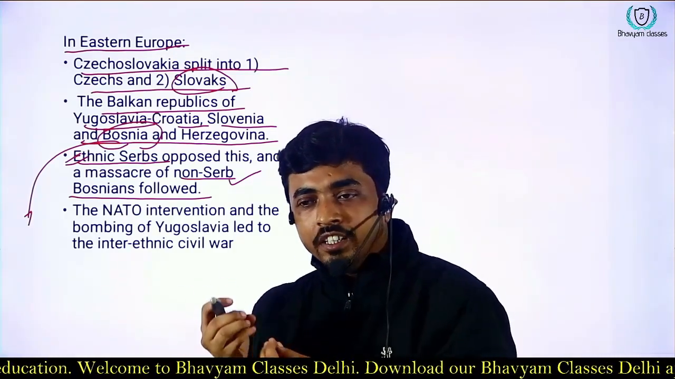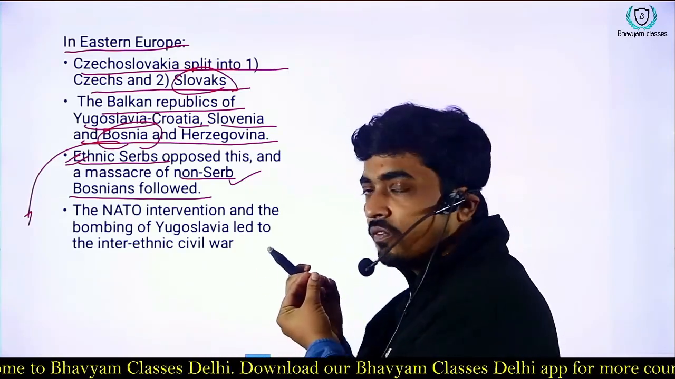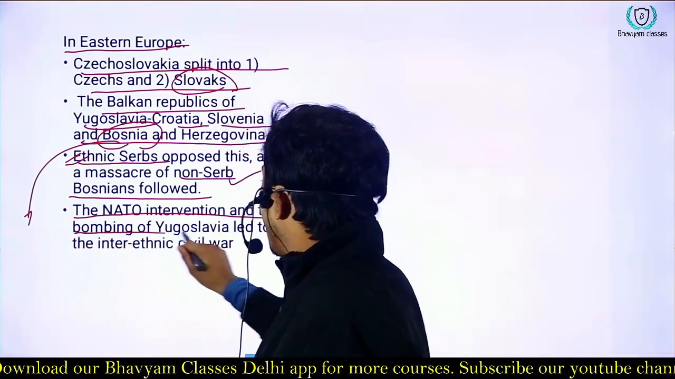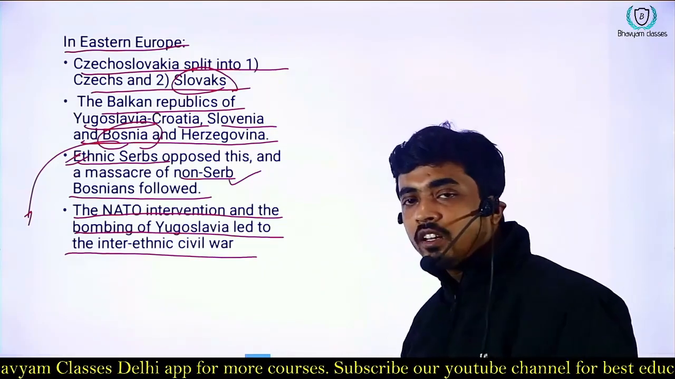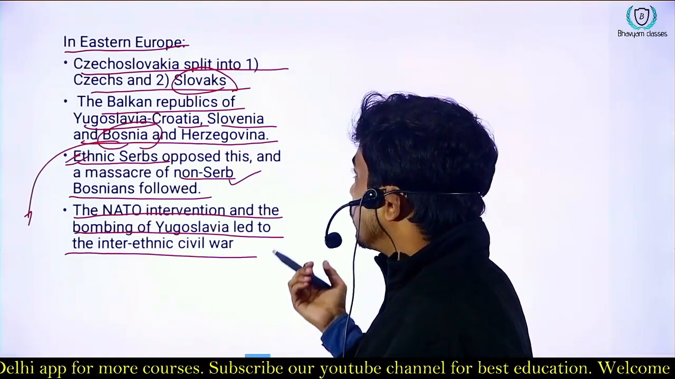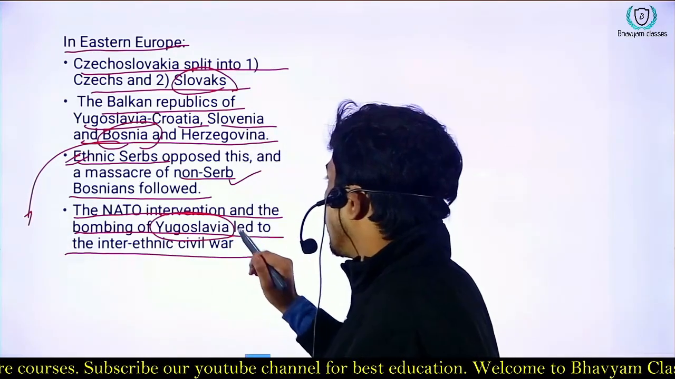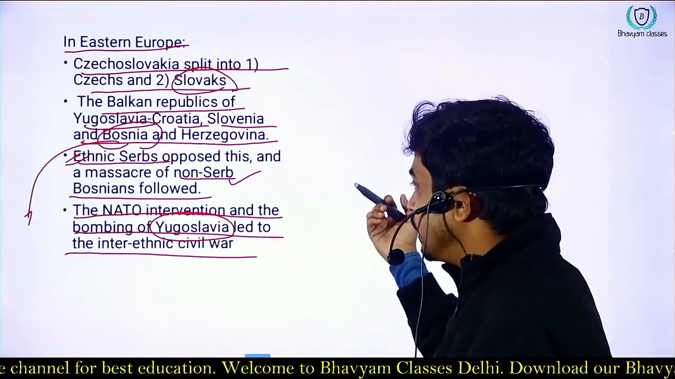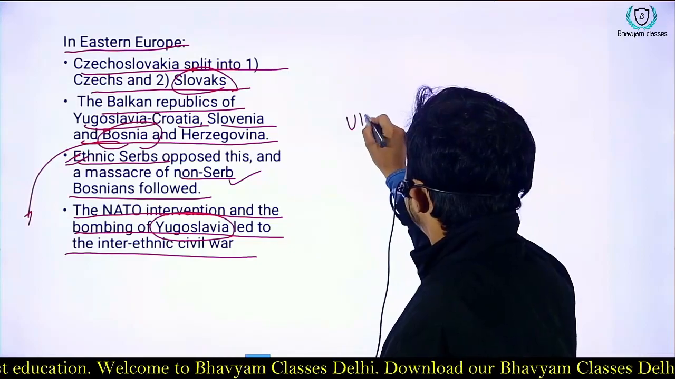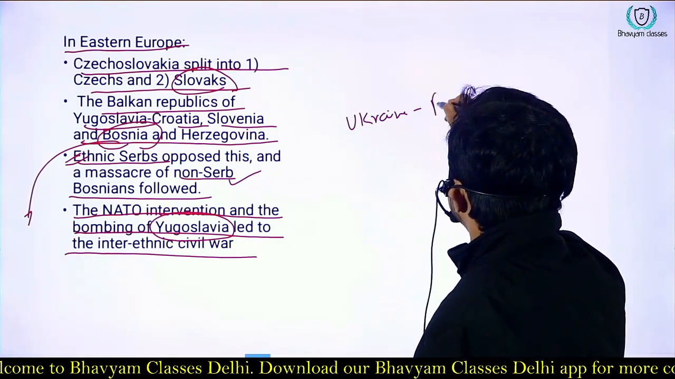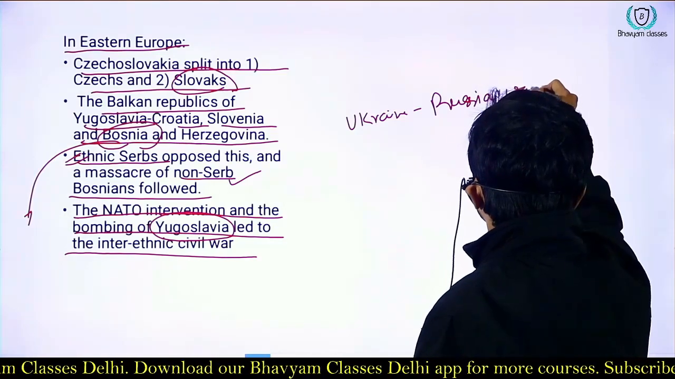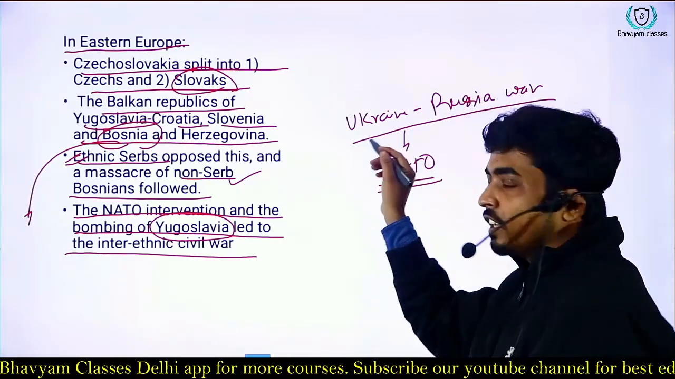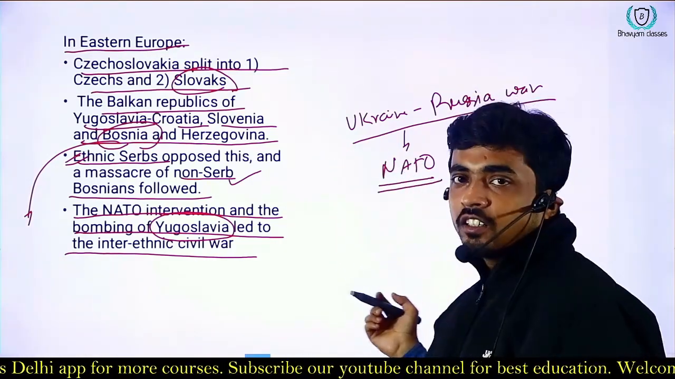there was also influence of NATO in this region. The NATO intervention and the bombing of Yugoslavia led to the inter-ethnic civil war. The civil war was happening in Yugoslavia because of the interference of NATO. So there also we see the role of NATO. NATO is everywhere. Even today, when you hear about the Ukraine Russia war, there also you find the interference, or the influence, of NATO. NATO is trying to help Ukraine, and it says that Ukraine.